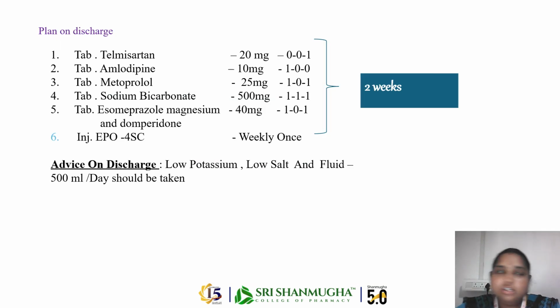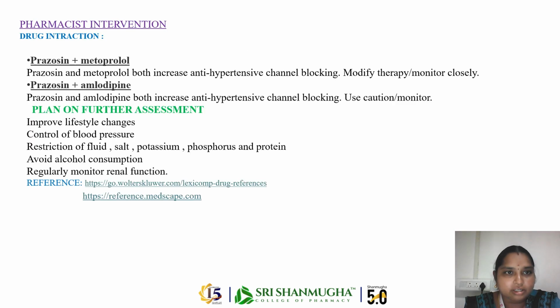Next, on discharge, tablets telmisartan, amlodipine and metoprolol are given as hypertensive drugs, esomeprazole, magnesium and sodium bicarbonate are anti-ulcer drugs, and EPO is nothing but the erythropoietin drug.